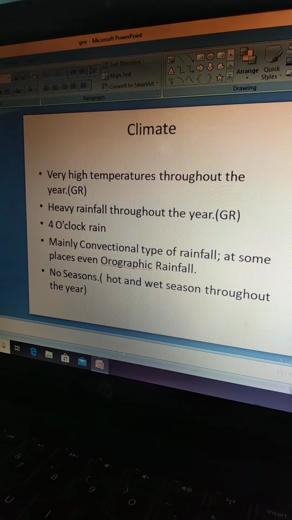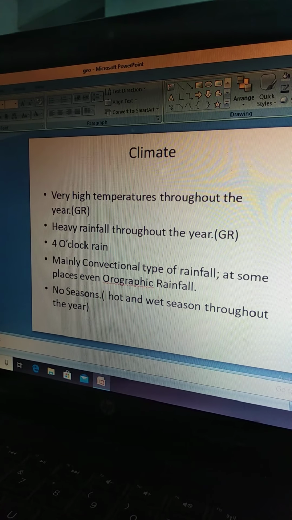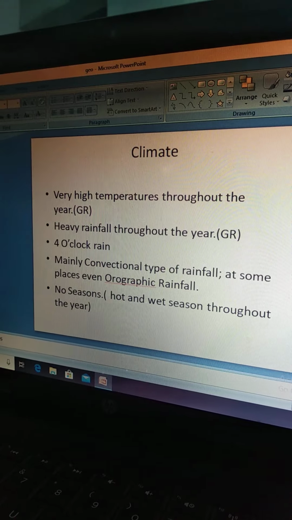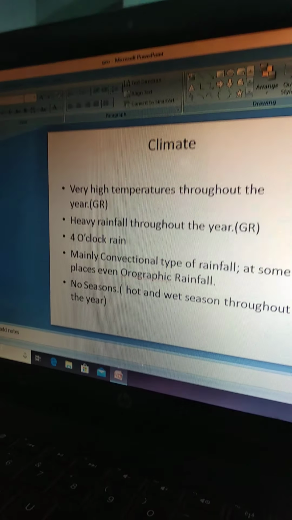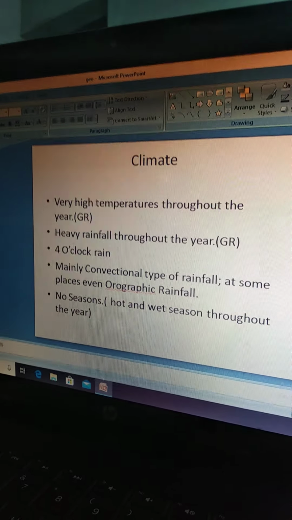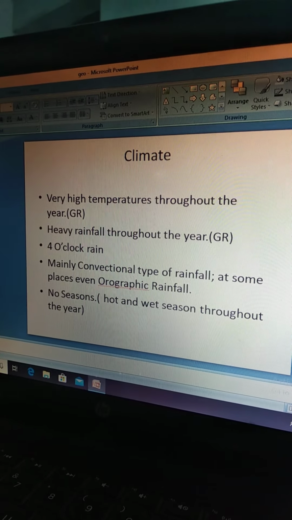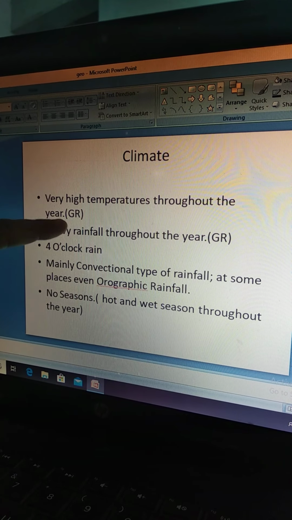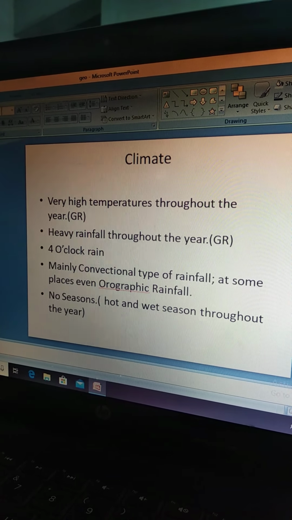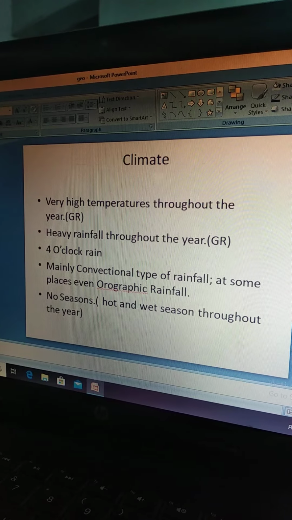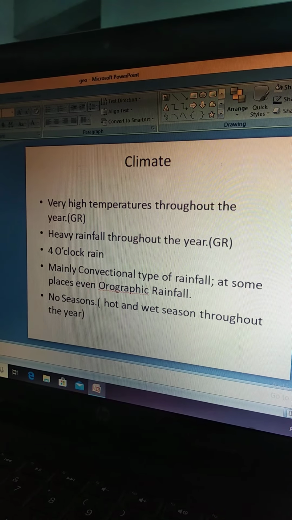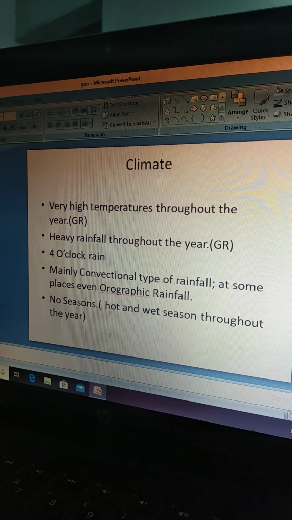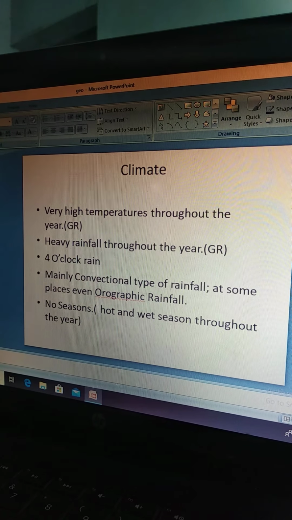Talking about the climate of the equatorial region. Now, we have very high temperatures throughout the year here. In the equatorial region, we have very high temperatures, right? Now, let me make one thing very clear to you. In our geography, we have something called GR. Now, this GR, we would be coming across many a times. Now, this GR stands for give reason. We use the abbreviated form basically here. This is GR, that is give reason.